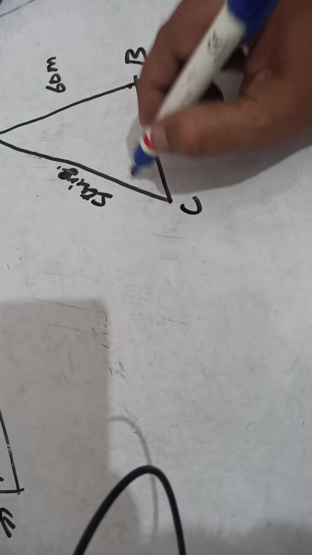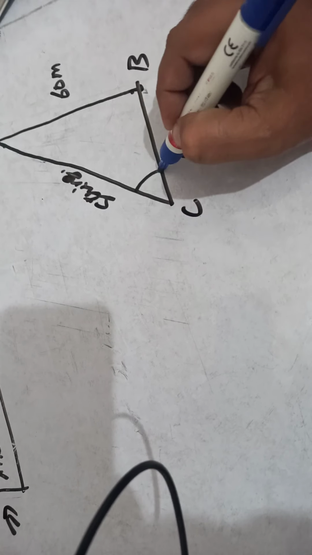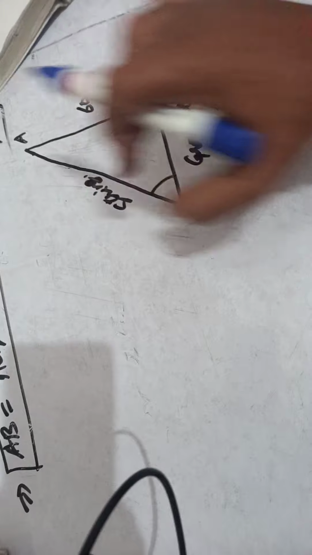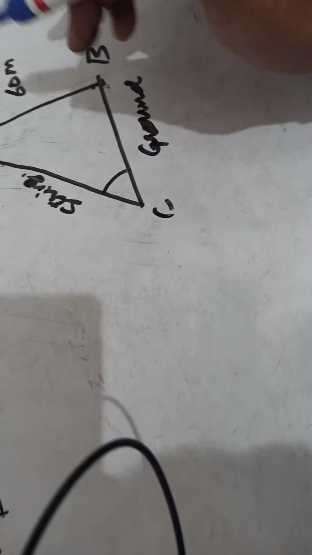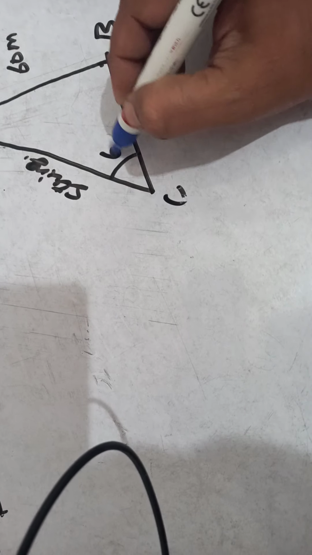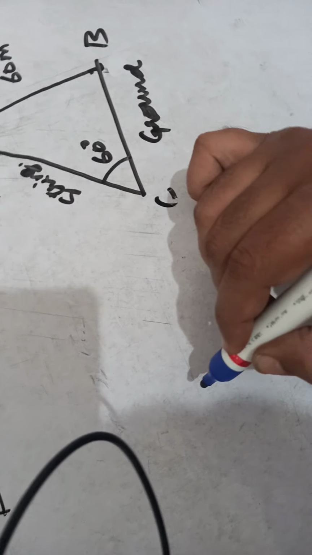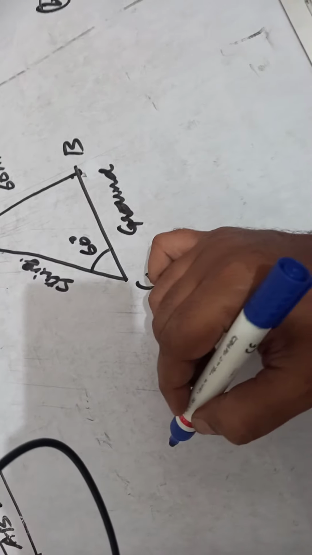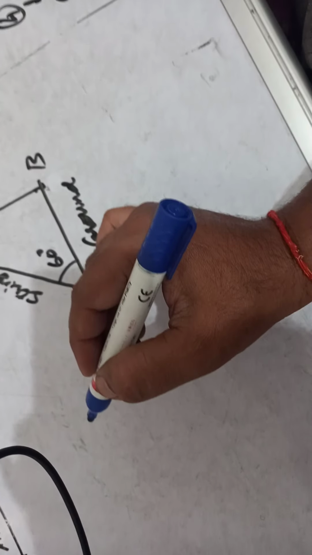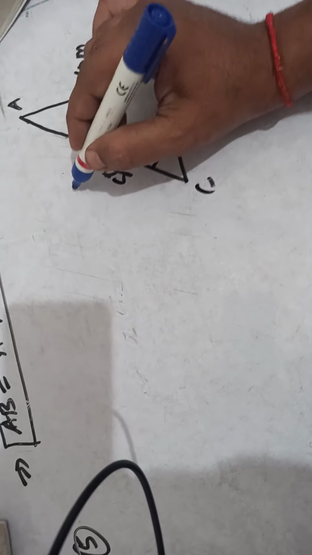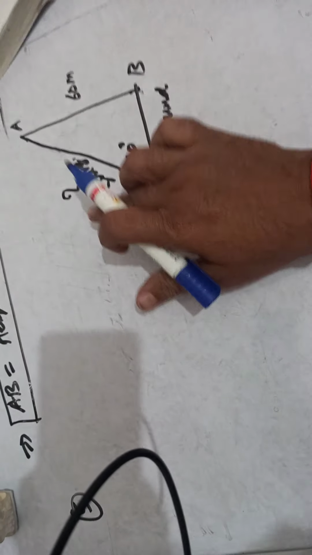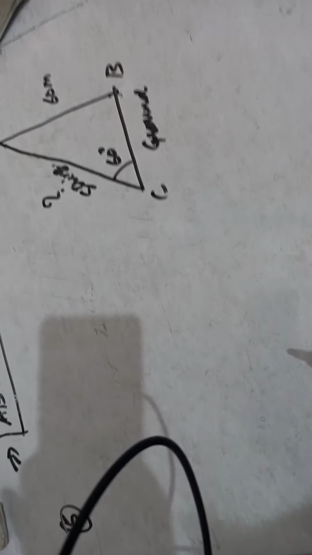This is the ground. And this is the inclination, this is the line of sight, and this is the horizontal level. The inclination is given to be 60 degree. Okay children, the inclination of the string with the ground is 60 degree. Find the length of the string. That we have to find out. This means we have to find the hypotenuse.